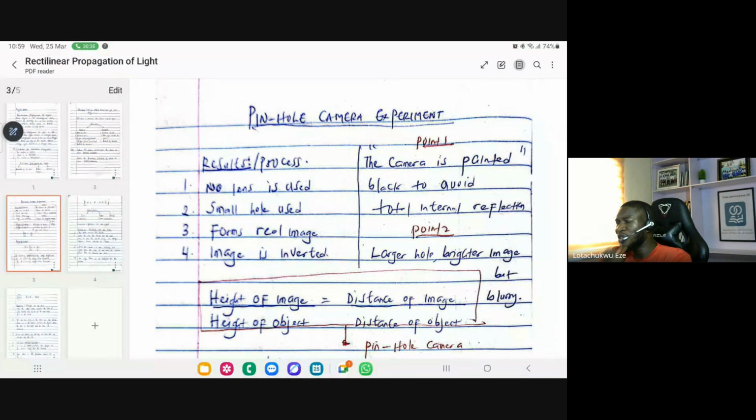All right. So the key thing I want you to remember about that pinhole camera is that the inside of the camera is painted black to avoid what we call total internal reflection. Just keep it at that. Later, you're going to see what we mean by total internal reflection.